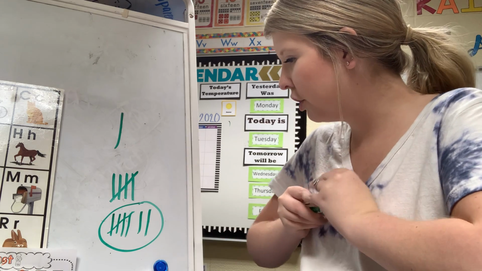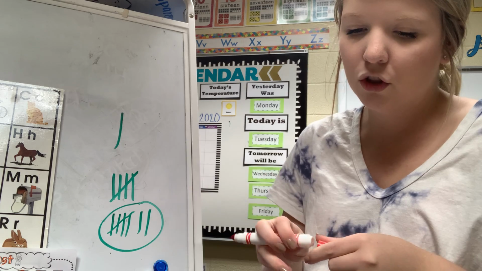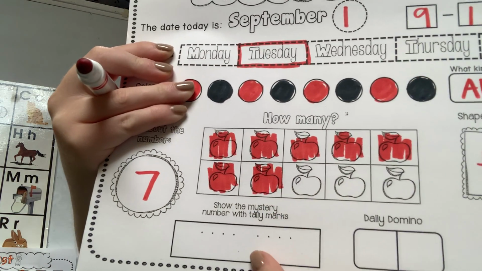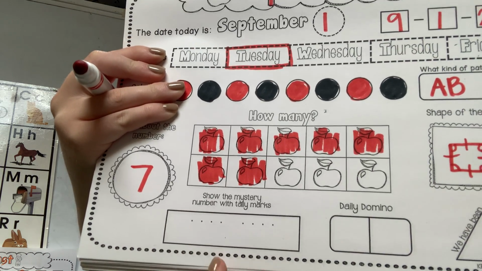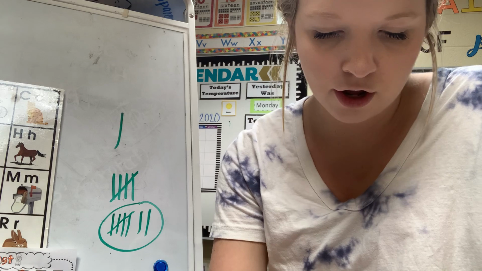So now we're going to draw it on our paper. Let's practice. You ready? Do you see those little dots at the top of your paper? Do you see these little dots? That shows you where you can draw a line. So we're trying to make 7, so let's count together.